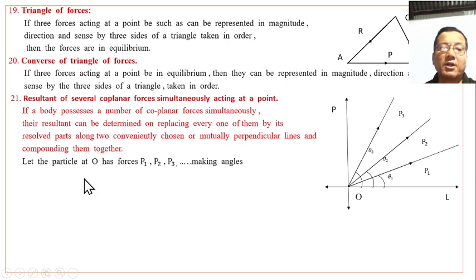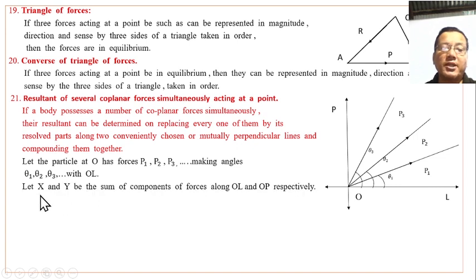Let the particle at O have forces P1, P2, P3 and so on, making angles theta 1, theta 2, theta 3 with OL. Let capital X and capital Y be the sums of the components of the forces along OL and OP respectively.